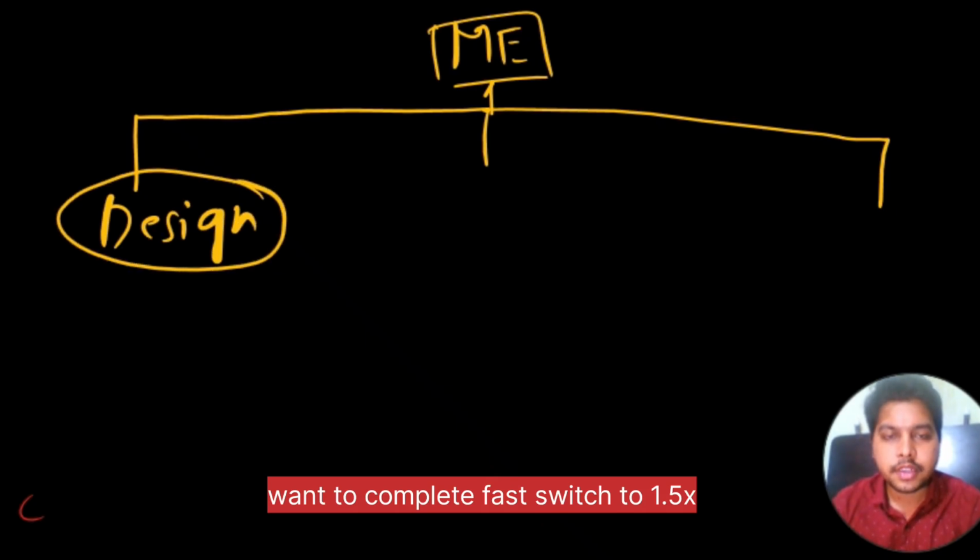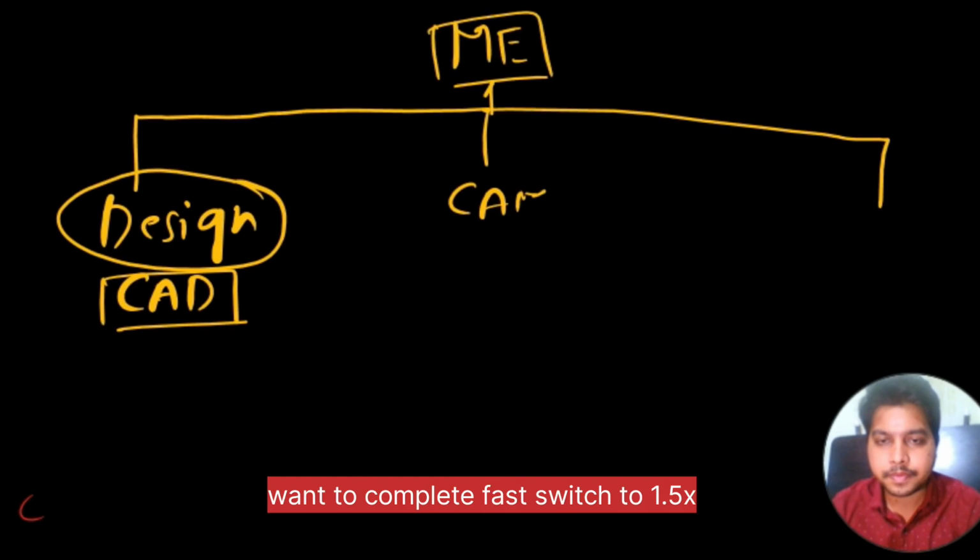When I say design, it's nothing but CAD, and CAM.